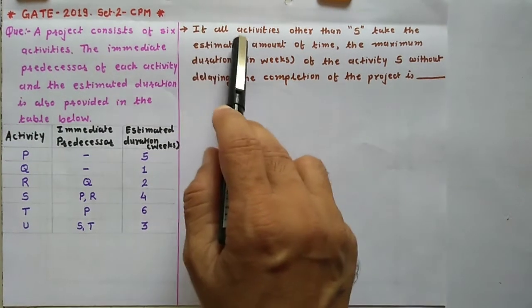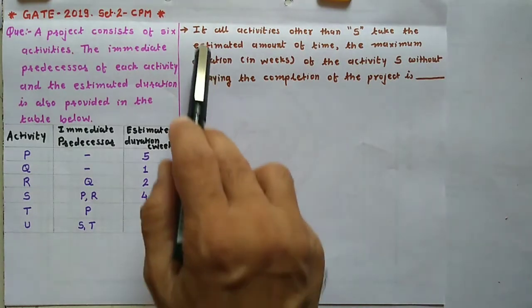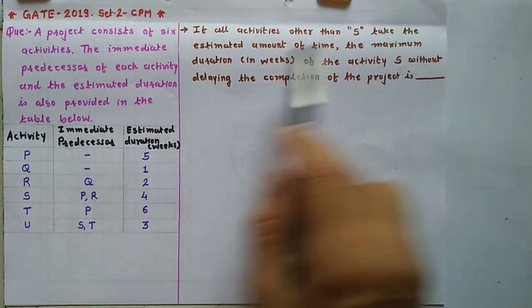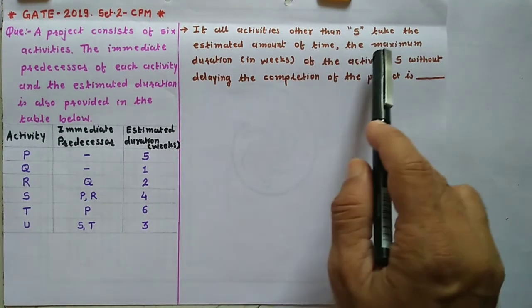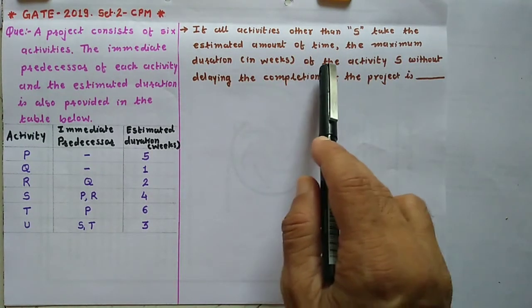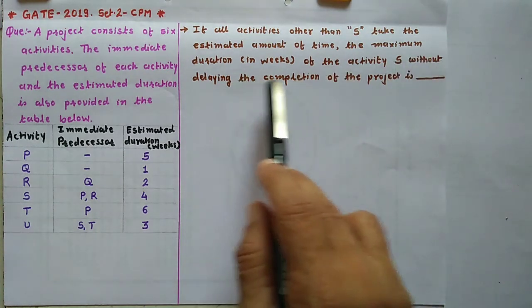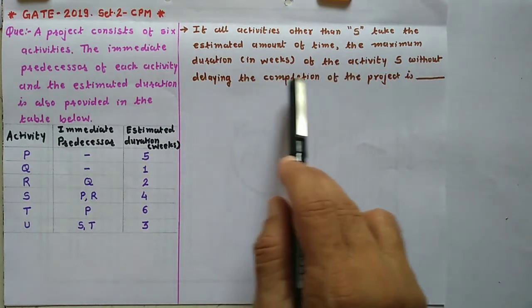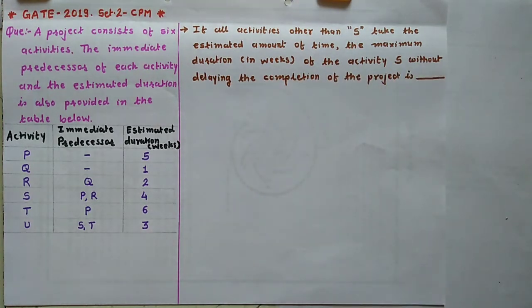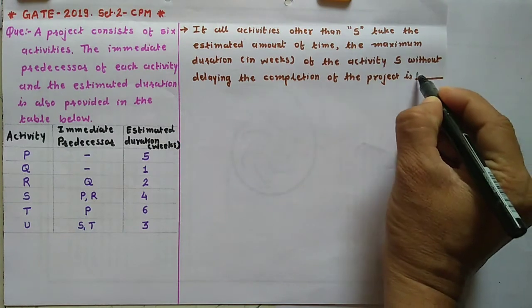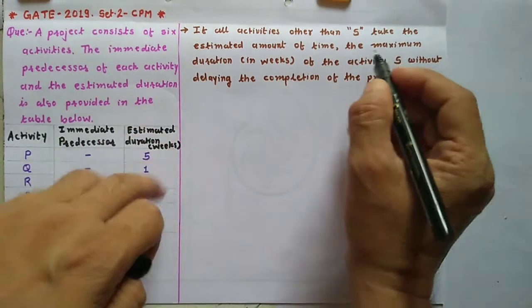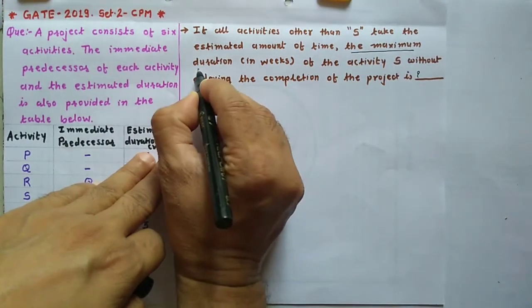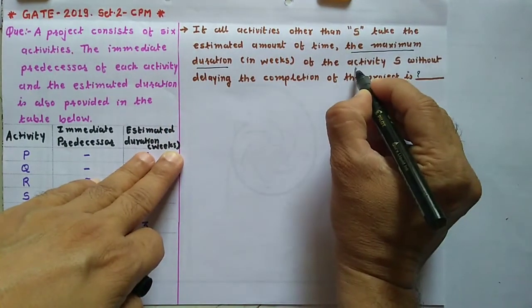And then one statement is there: if all the activities other than S take the estimated amount of time, the maximum duration in weeks of the activity S without delaying the completion of the project is blank. Means you have to find out the maximum duration of activity S.